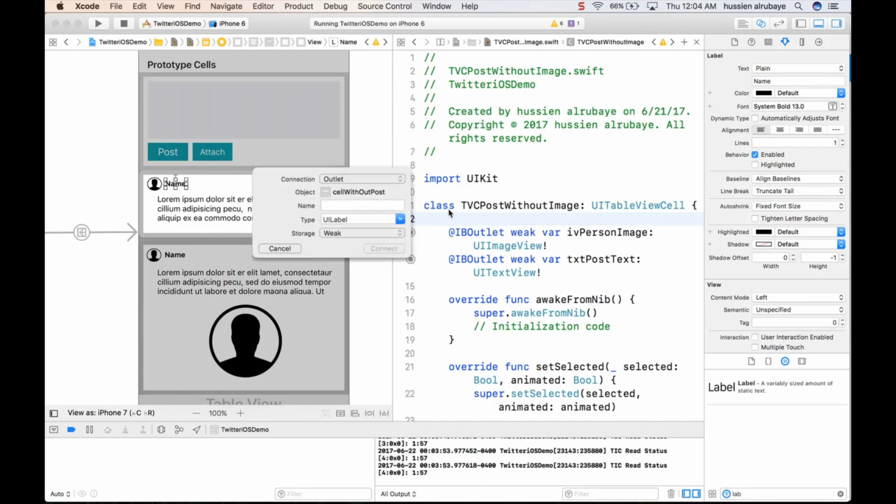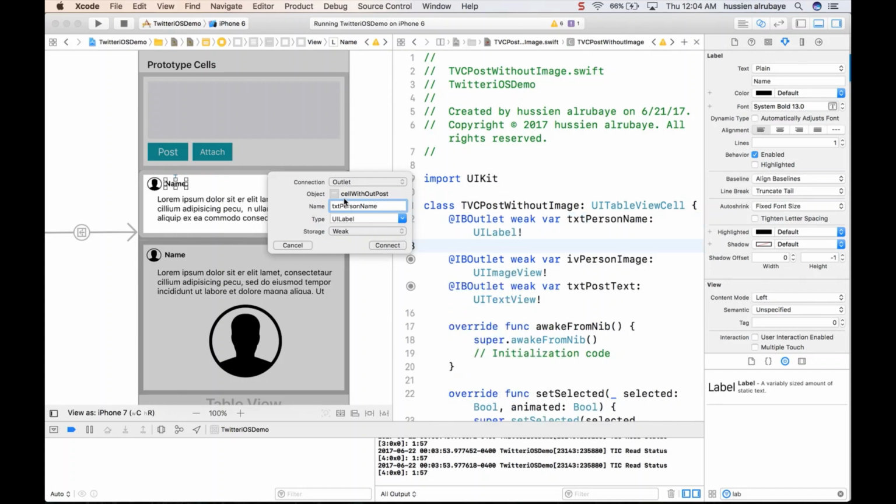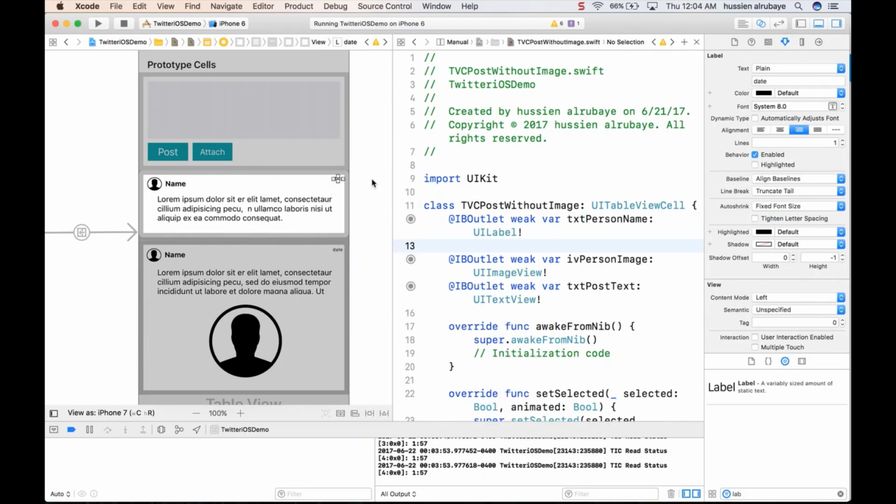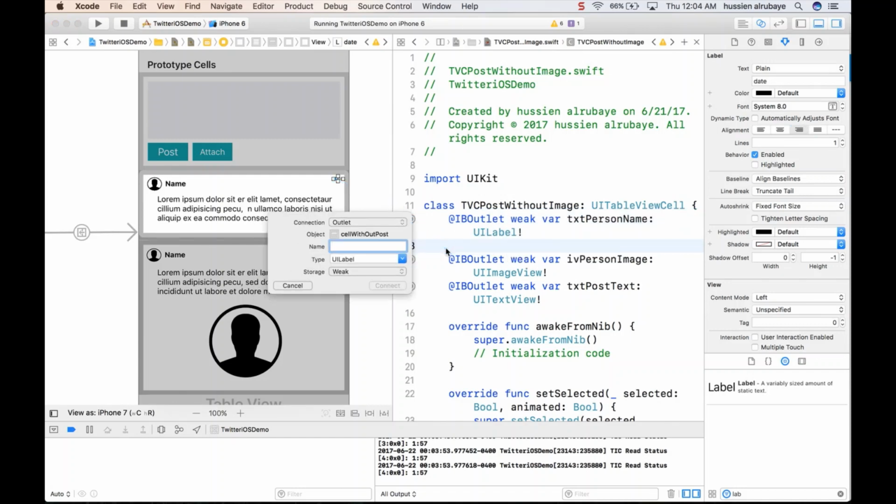So txt person name, and this one should be post date. So just add it, txt post date. It just shows the date of the post.